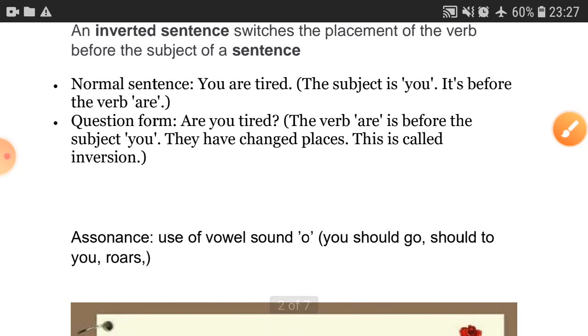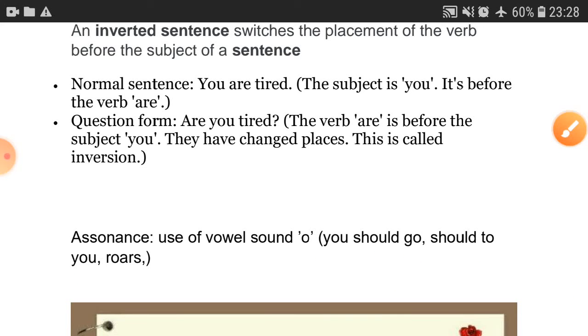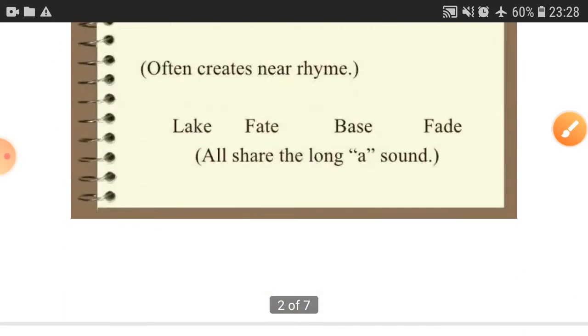So use of the vowel sound O. You should go. Should do you. Roads. All these, what do we see? O. Everywhere O. So here assonance is created.